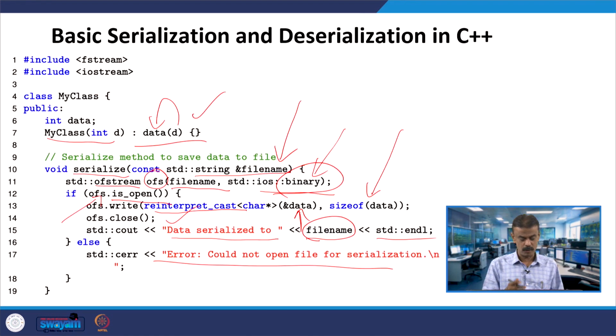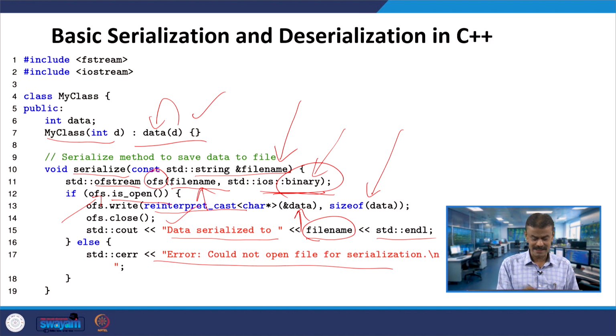I already explained this over here. When you pass the file name, this function will be executed, and the data will be converted into binary, which is what this particular constructor does. ofs is under ofstream, line number 11. You have the file name, the bin file, and it will be converted into binary. How exactly is it doing that?